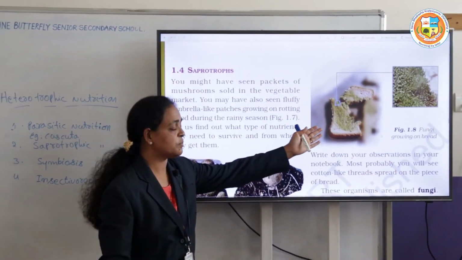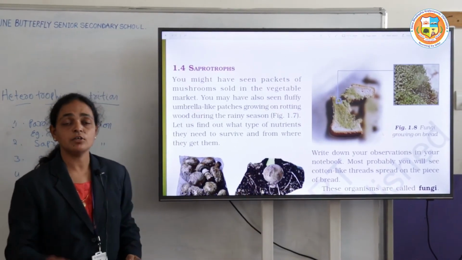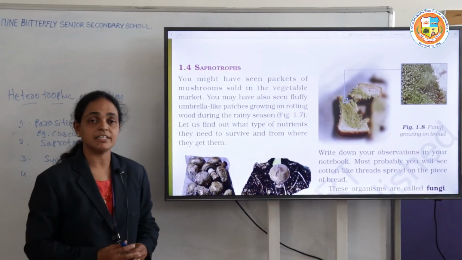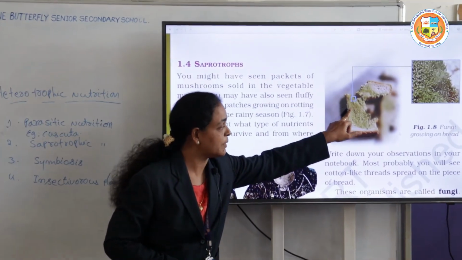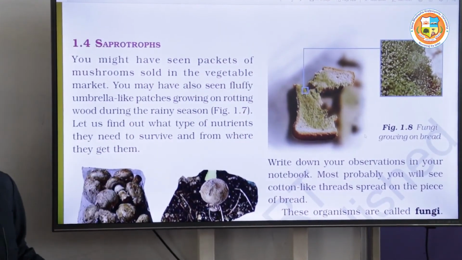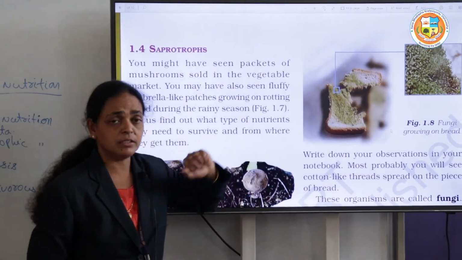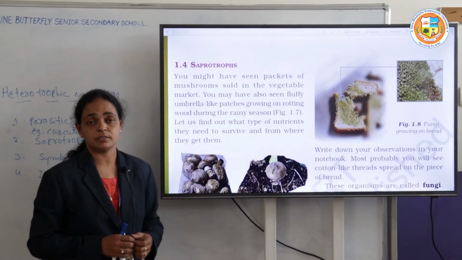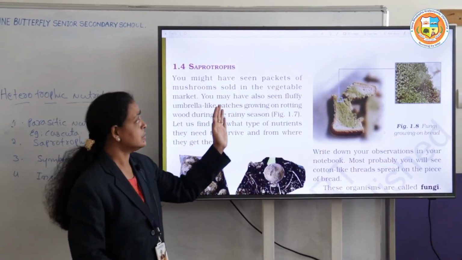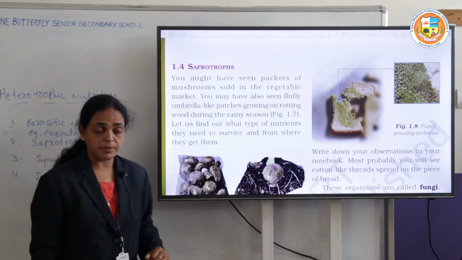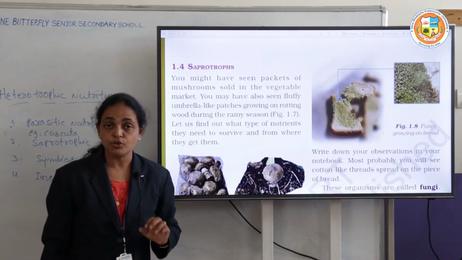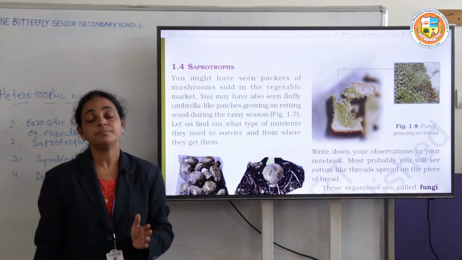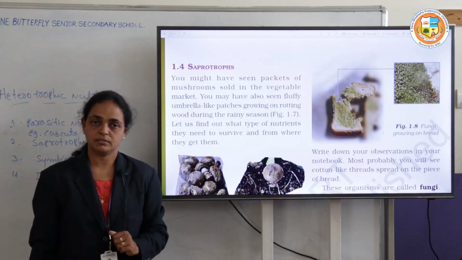At our home, on spoiled bread, cotton fiber-like structures grow in patches, right? From this the saprotrophs are obtaining the nutrients. Saprotrophism means they obtain food from dead and decayed matter, right?